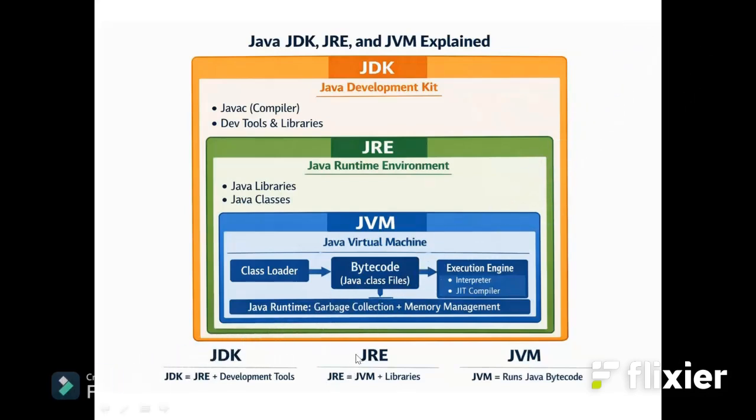Java architecture includes JDK. The JDK includes the JRE and JVM. JDK consists of the Java compiler, development tools and libraries. The Java runtime environment consists of libraries, classes, and JVM. The JVM consists of class loader, bytecode verifier, execution engine, and garbage collector. We will have a detailed discussion about all this.